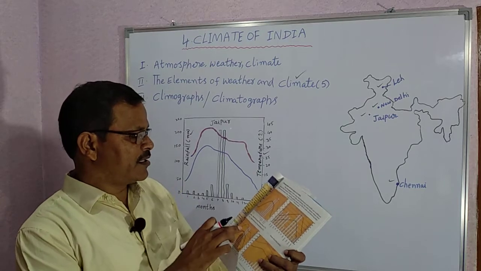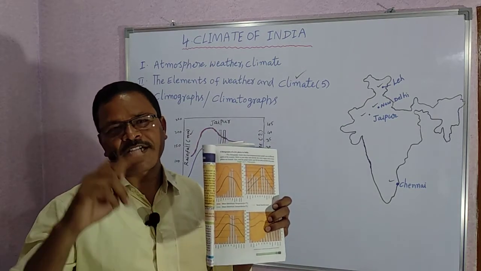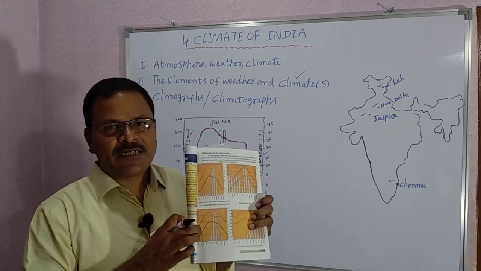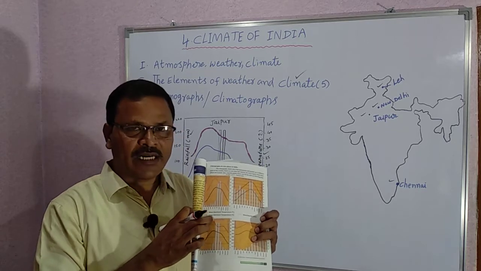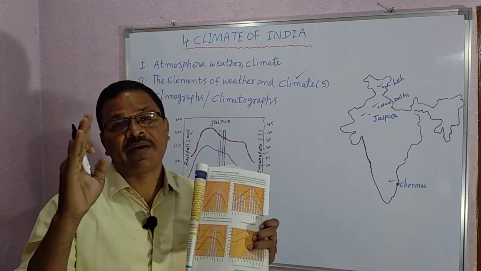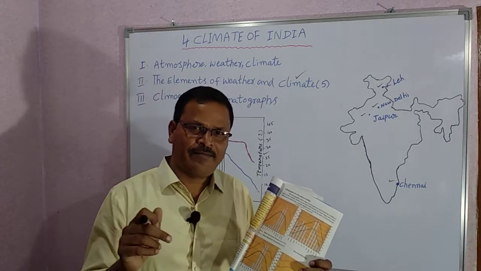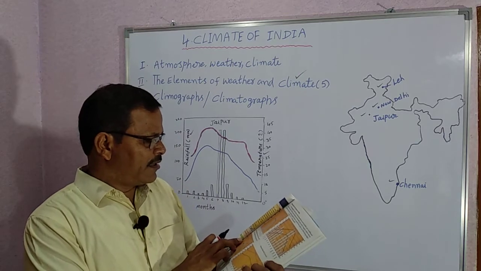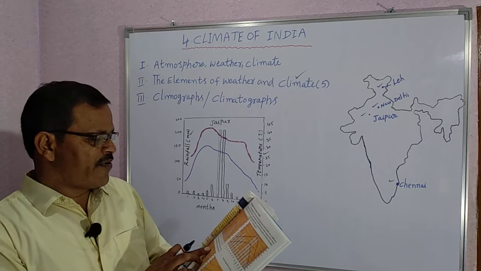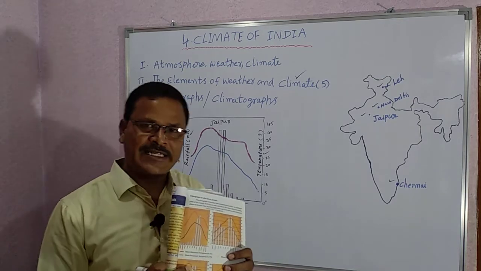This orange curve tells about maximum temperature, average maximum temperature. It is nearly 40 degrees Celsius.